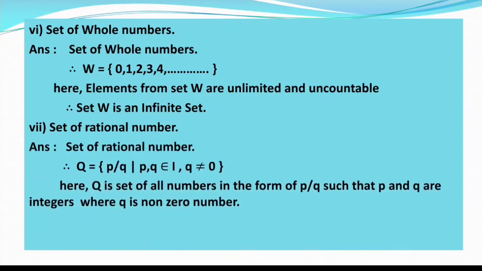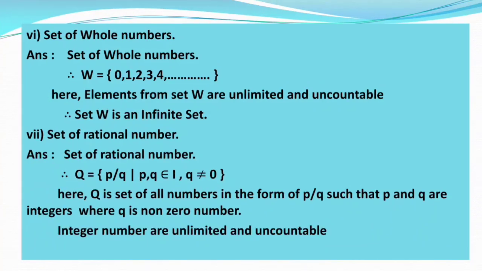So here Q is the set of all numbers in the form of P upon Q, but P and Q are integer numbers and all the integer numbers are infinite. P and Q belong to integer numbers, but integer numbers are unlimited and uncountable. So therefore the values of P and Q are also unlimited and uncountable. So we can say that the set Q is also an infinite set. So therefore we write, Q is an infinite set.